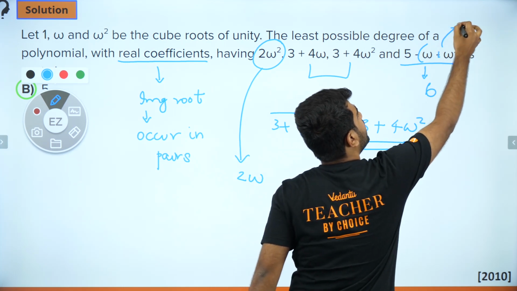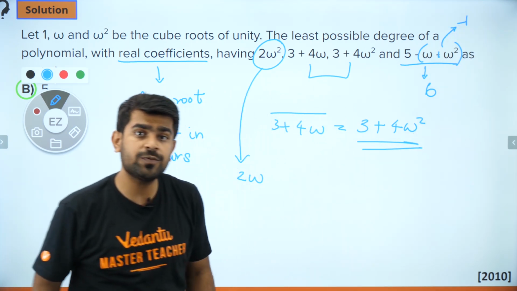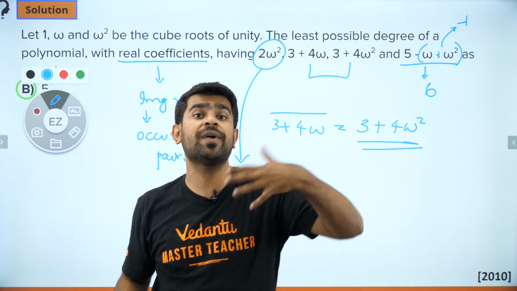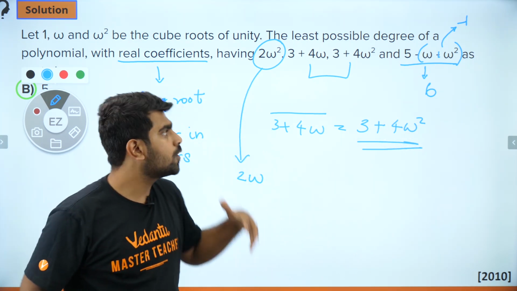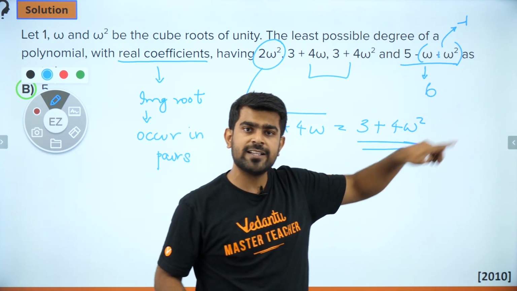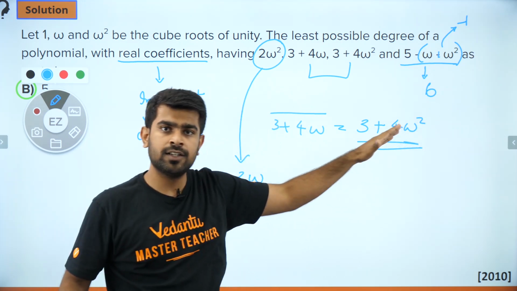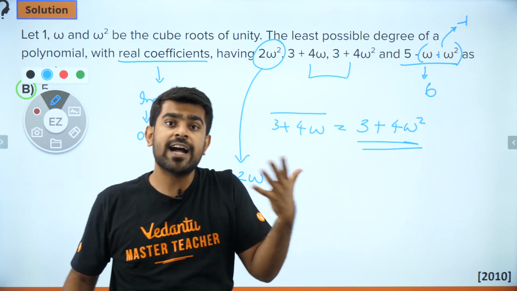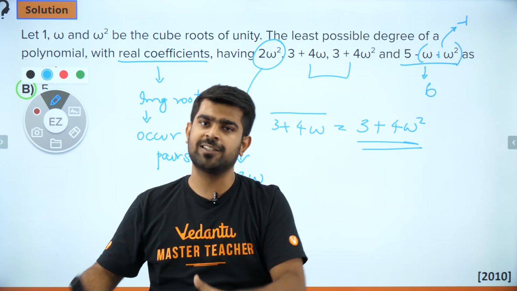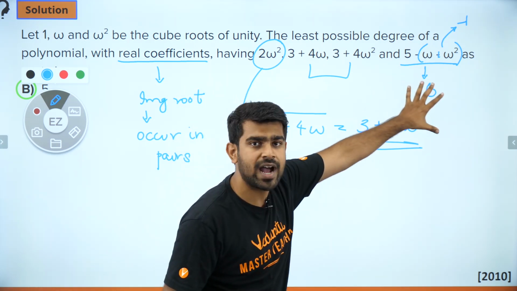And what is omega plus omega square? It is minus 1, because we know that 1 plus omega plus omega square is equal to 0. So from that I get omega plus omega square is nothing but minus 1. So 5 minus of minus 1 will give you 6. So you have a real root. Is there any condition on real root? They have to come in pairs? No. It is totally fine to have that.